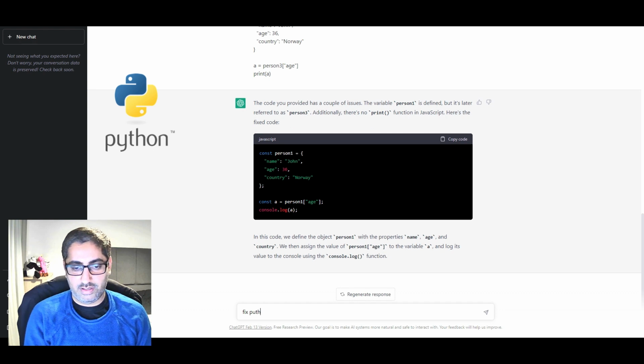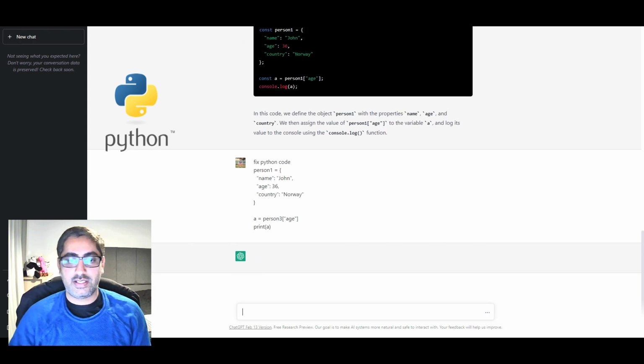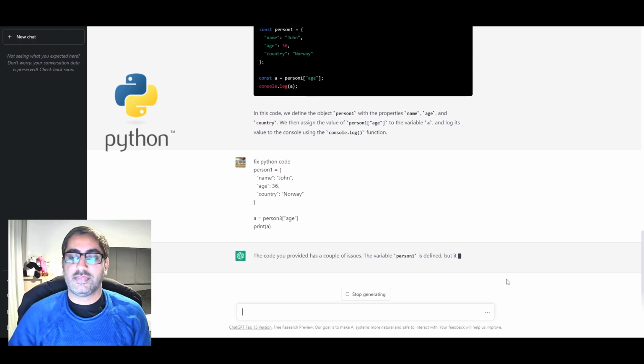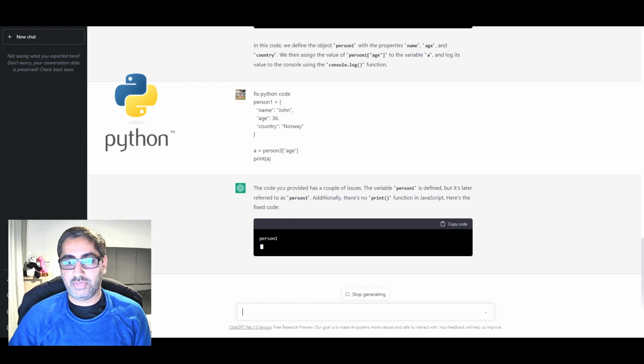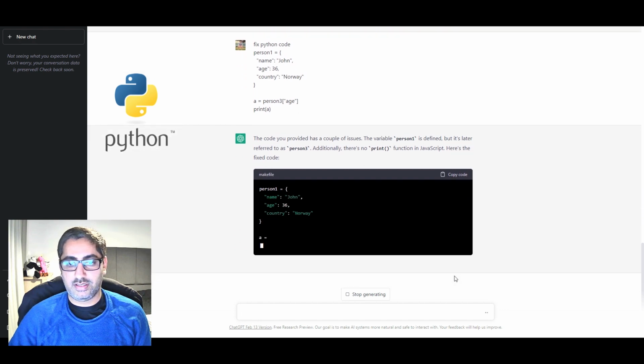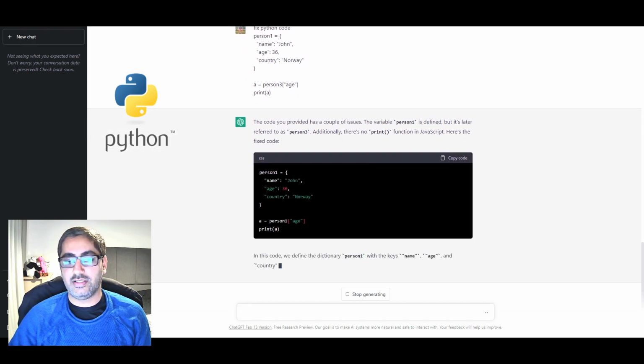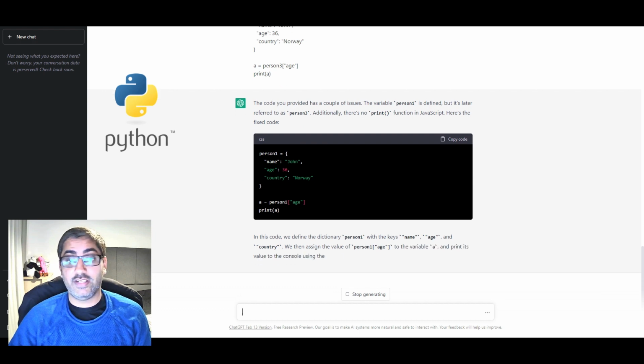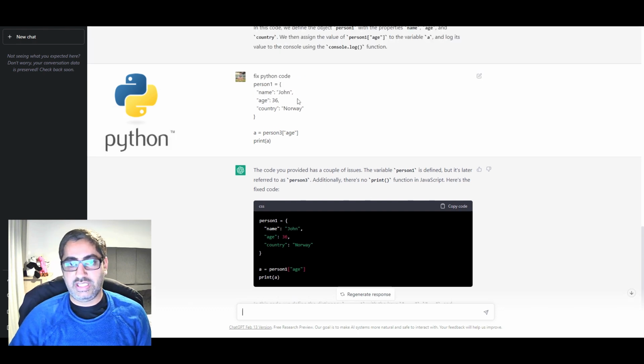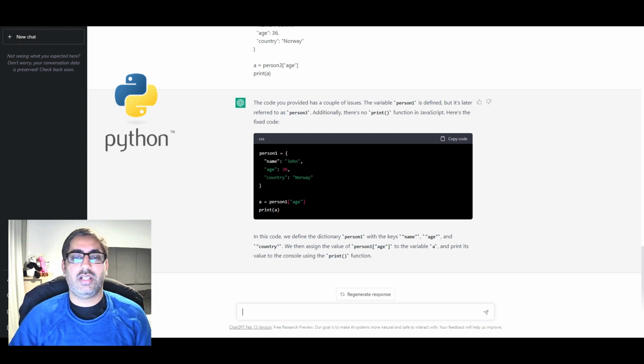So let's give a proper instruction to our beautiful ChatGPT: fix Python code, and see what it will say. Okay. Again, almost the same things, but now it is fixing it as Python and giving us the problem definition of the code. I was using person3 here and it fixed the correct object name, and so on. You see here and here, now it's perfectly fine. So this is a second example, in Python.